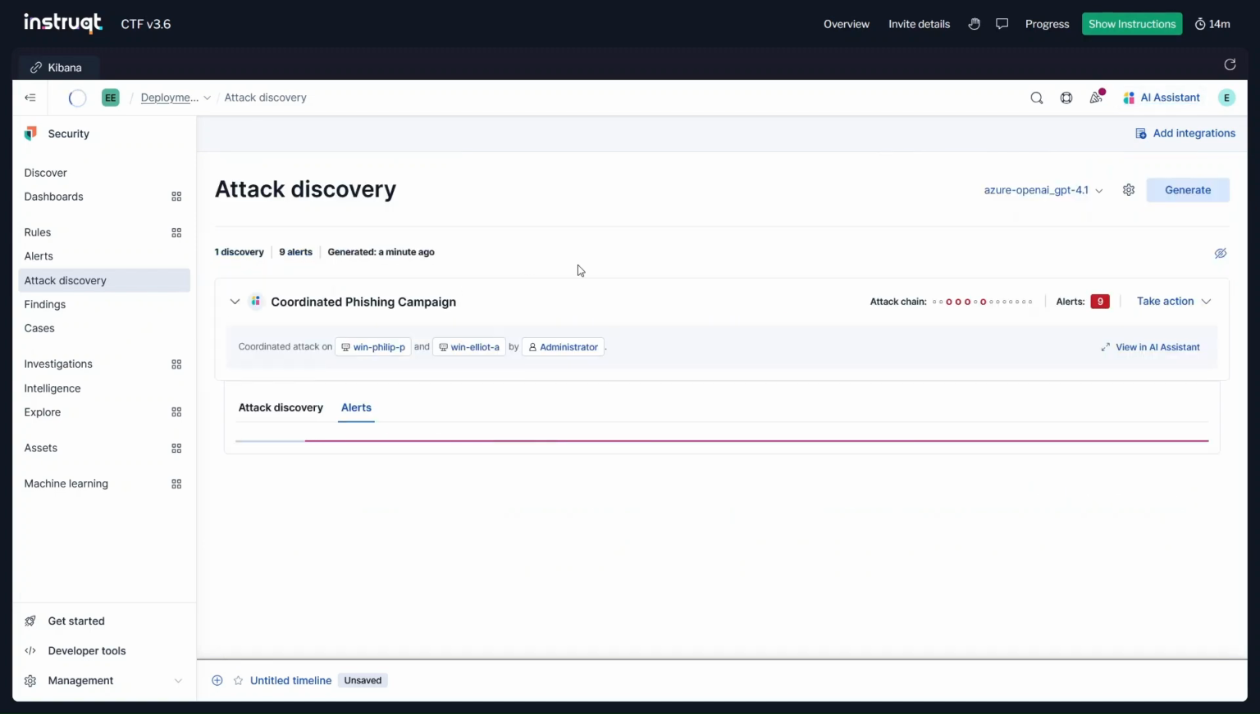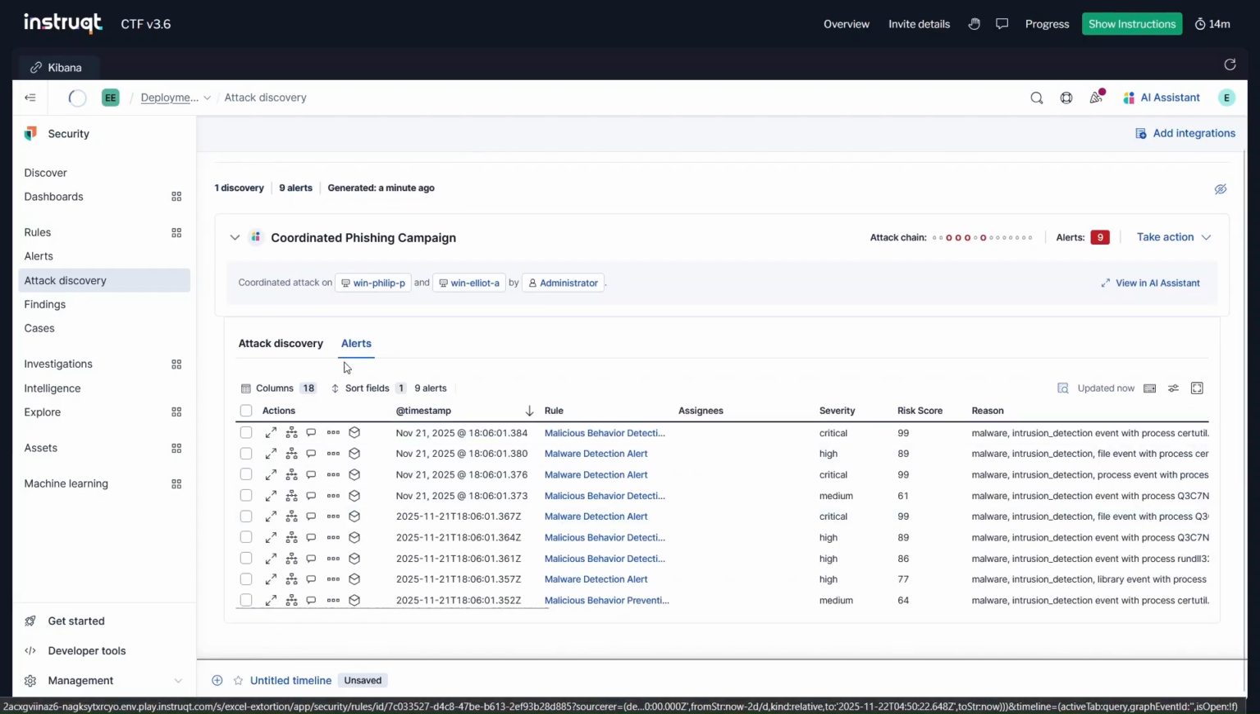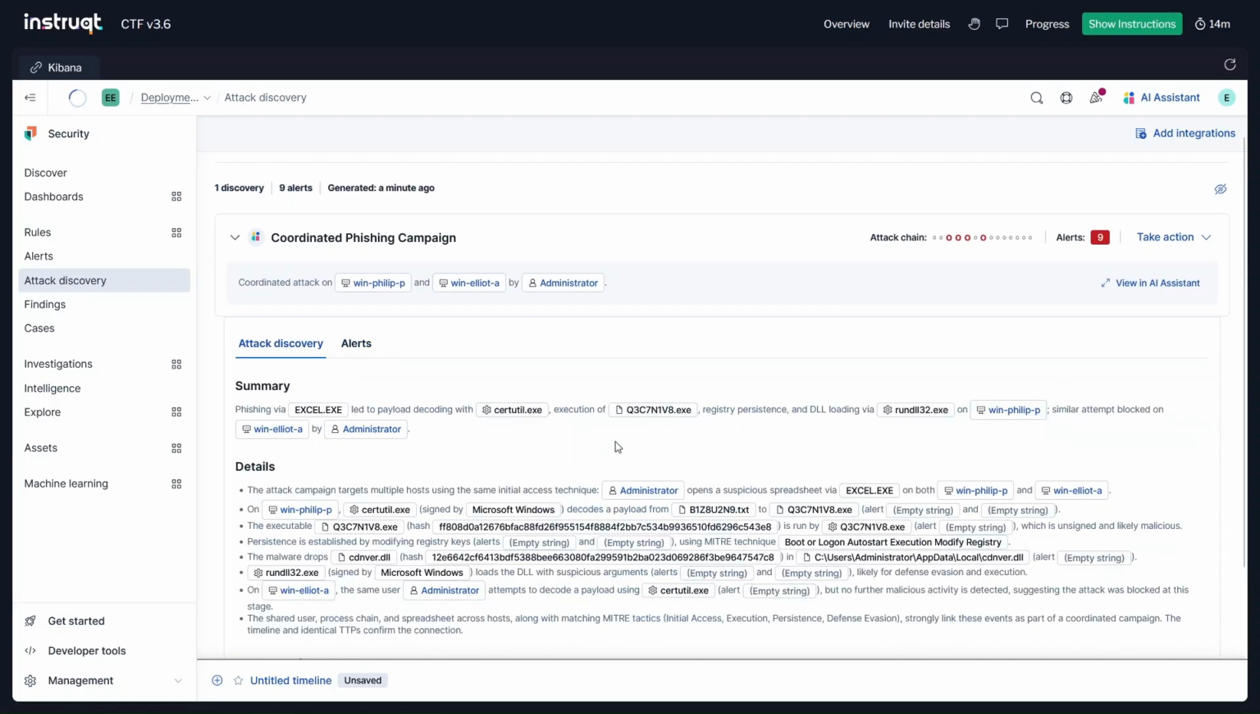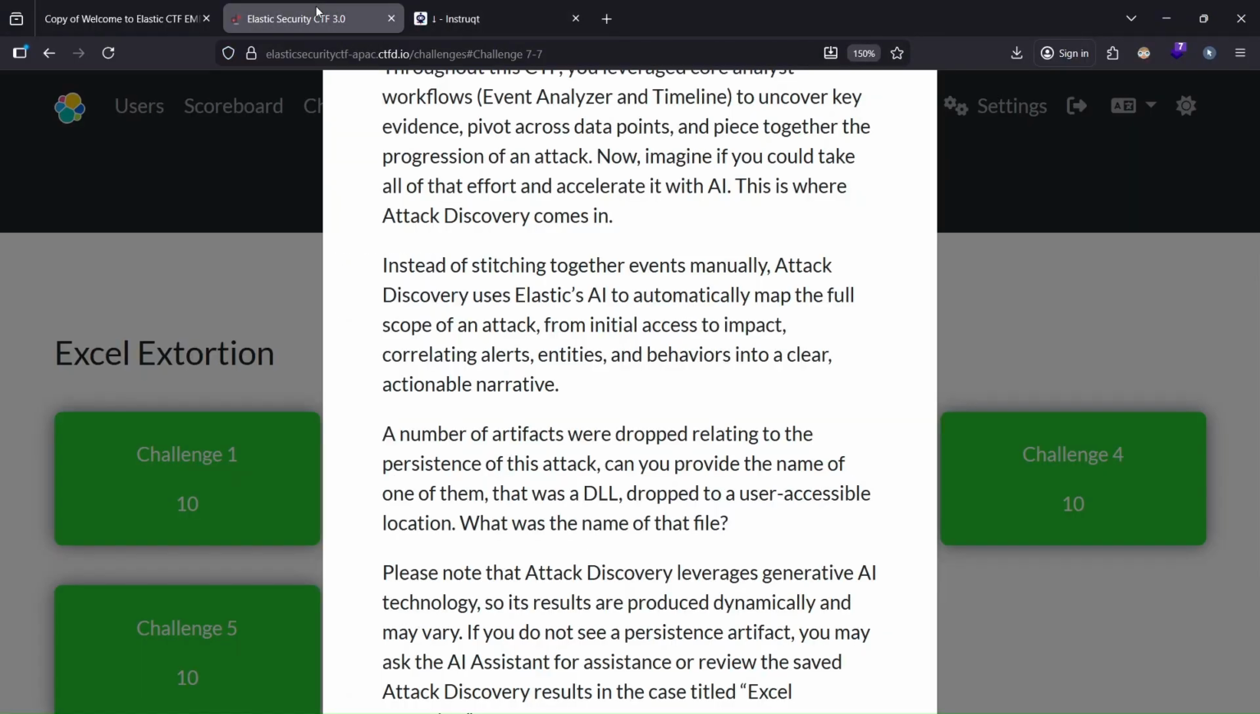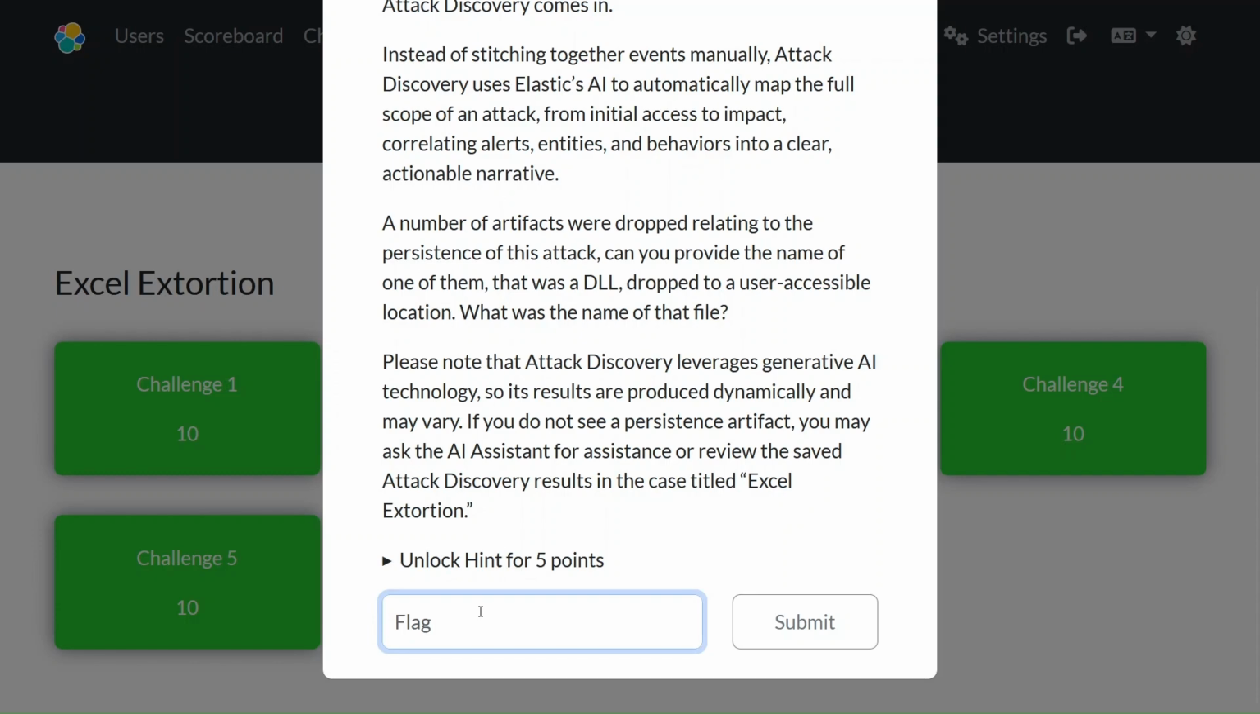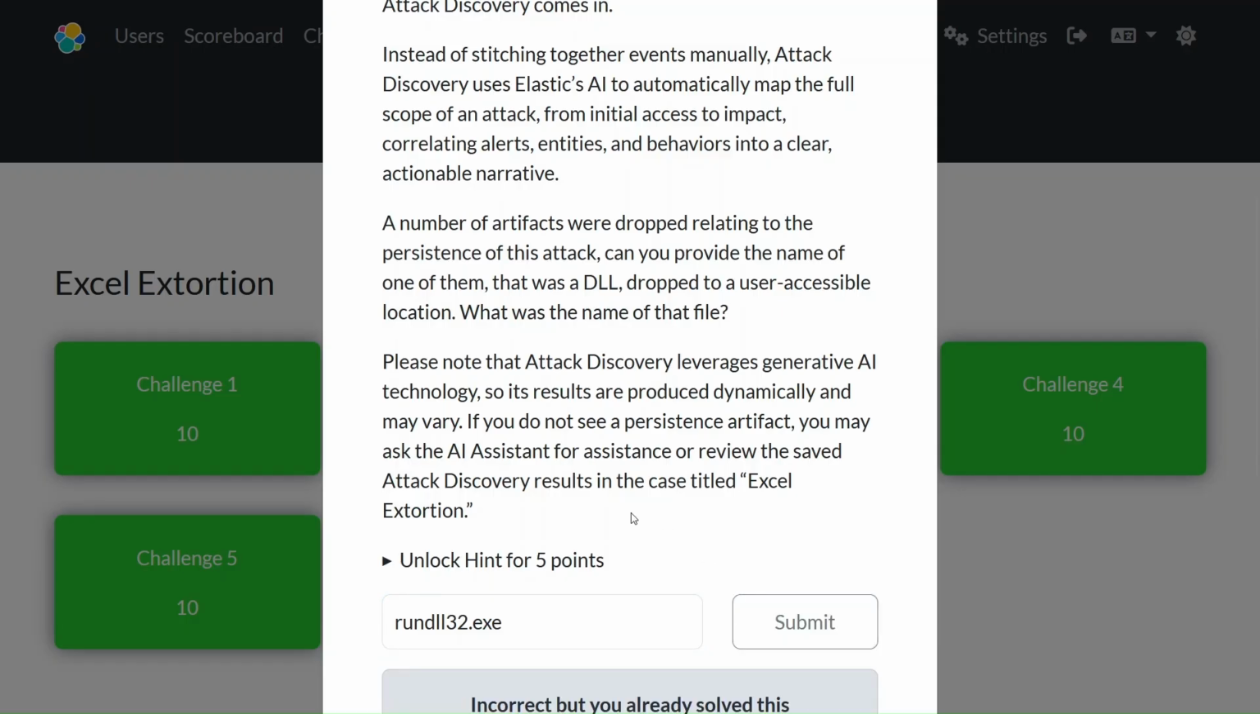We could look at this in the alerts. Based on this alert, the AI assistant is able to make a summary of everything in detail: what happened, what file, what was generated, and what persistence was dropped, leading to us discovering that there was this rundll32 file that was dropped on Philip's host. So the answer to this particular question is the rundll32.exe file, which the AI assisted us into.